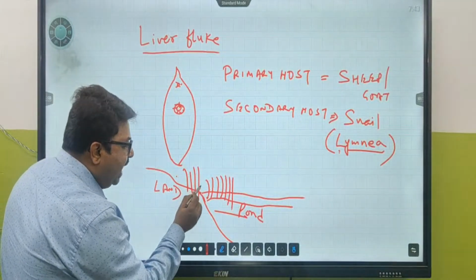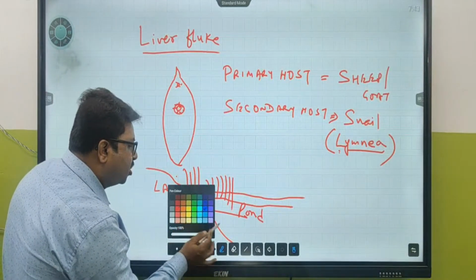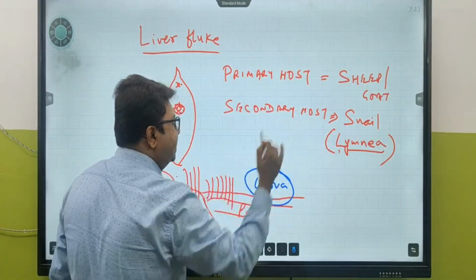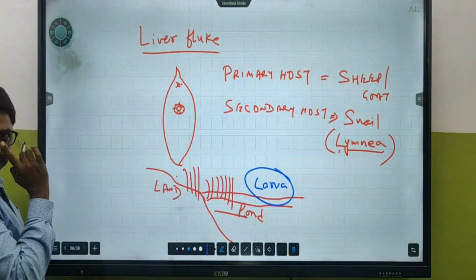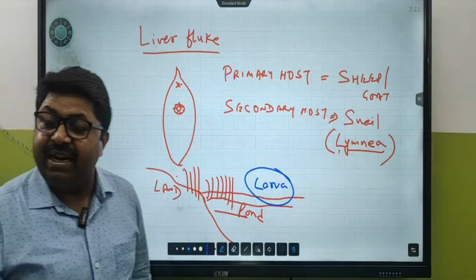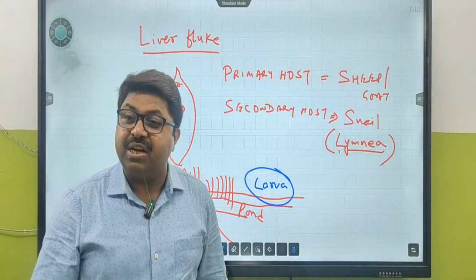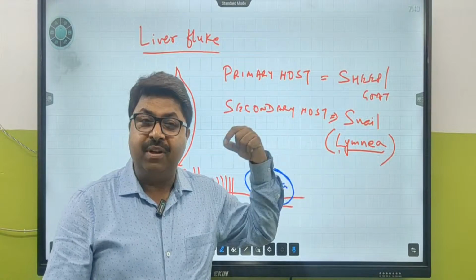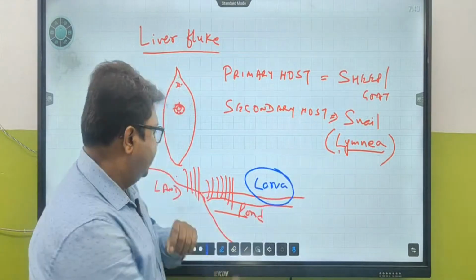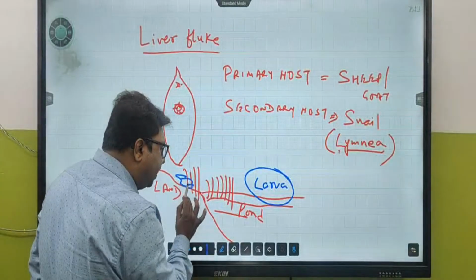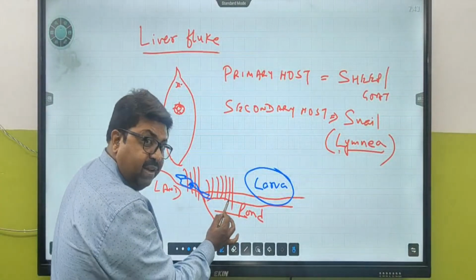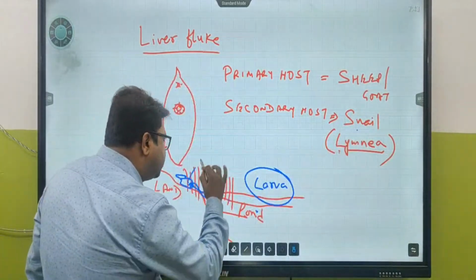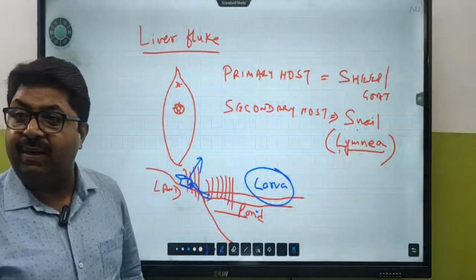These leaves have some larvae, which comes out from the stool of the sheep or goat. So the goat has made this stool over here, through the water body it is going to reach over here, and inside the pond the snail is present. This particular stool contains the larva.